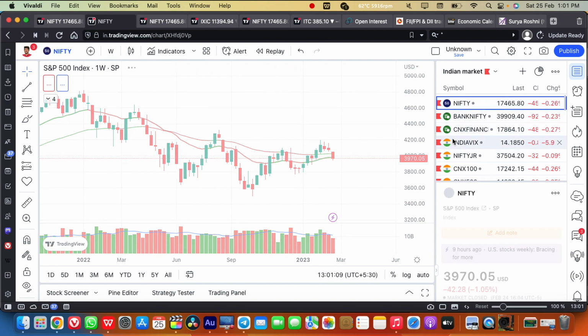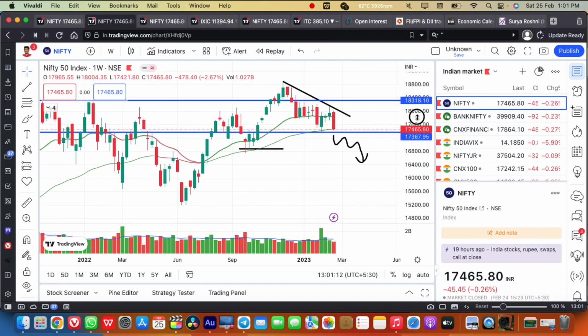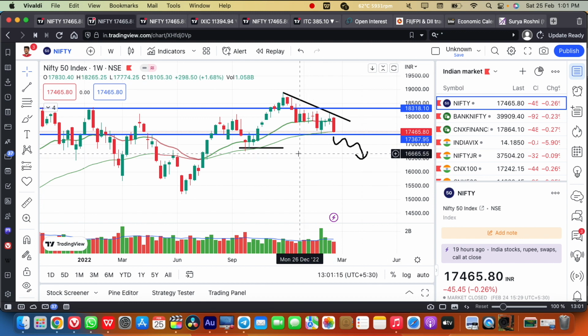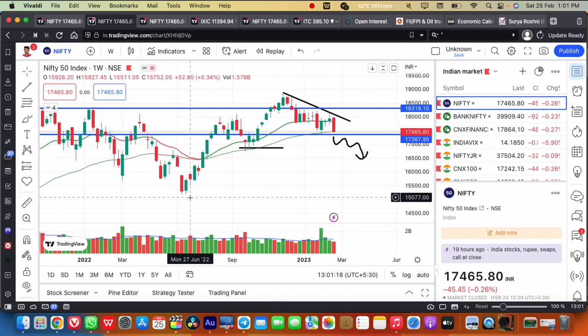Now the Indian markets are being sold, whereas the US markets are being bought, which means the FIIs who were selling in the Indian markets were buying in the US markets. This is the inverse correlation we have been seeing between our Indian markets and the US markets since last June, that is, over the last 8 months. This is our analysis of the Nifty, the broader markets and the US markets. US markets have been positive, whereas Indian markets have been negative. So I will be staying away from the Indian markets and will be looking to invest in the US markets.